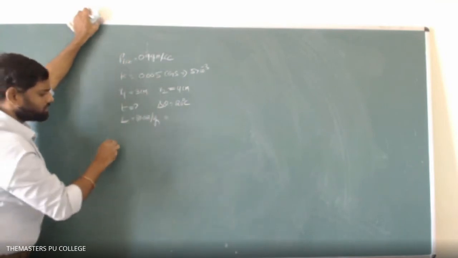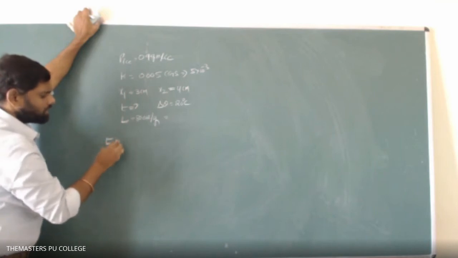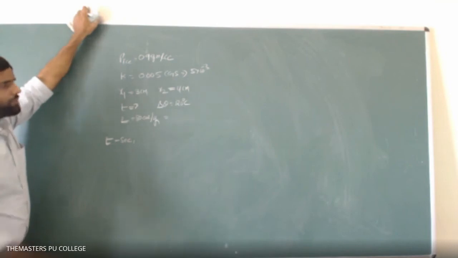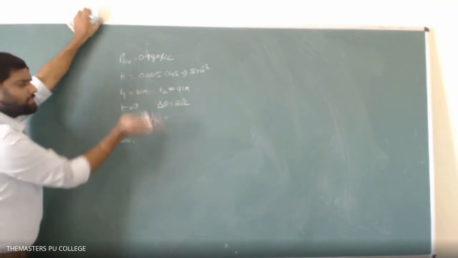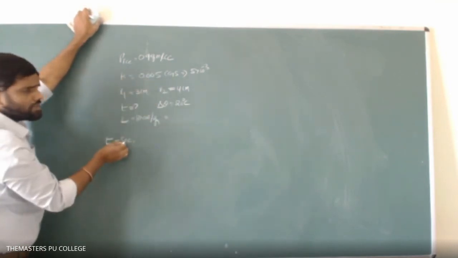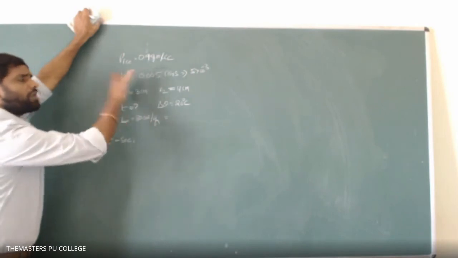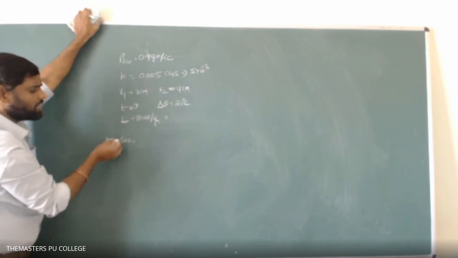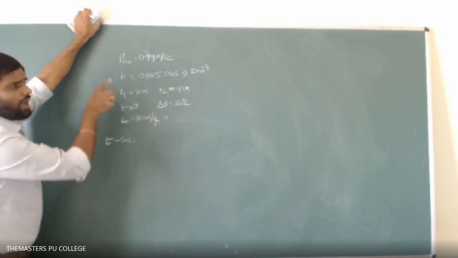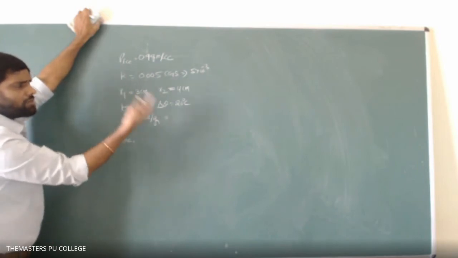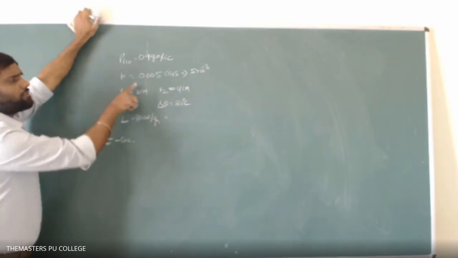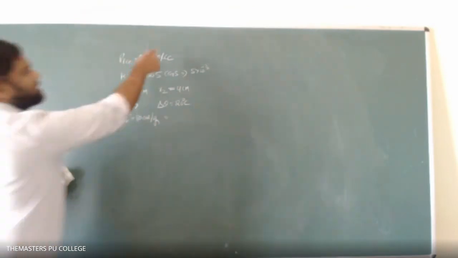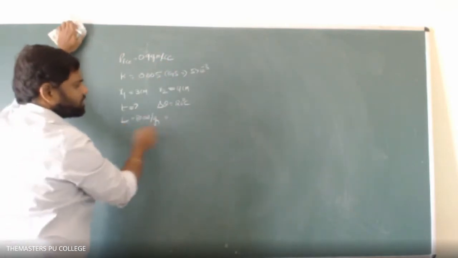Why? Because in both the CGS unit and SI unit, time will be in second only. If you keep all these in SI system, you will get the final answer in second. Or if you keep all these values in CGS system, you will also get the final answer in second. That's why all must be in CGS or all must be in SI. It should not be one in CGS and one in SI system. So all these are in CGS units only, but this one we need to convert into CGS.